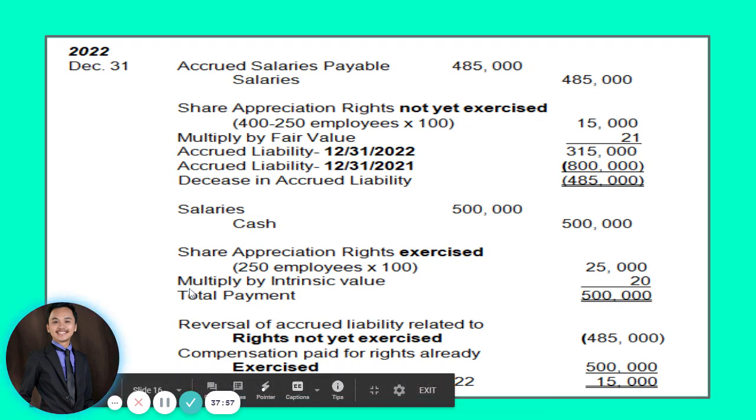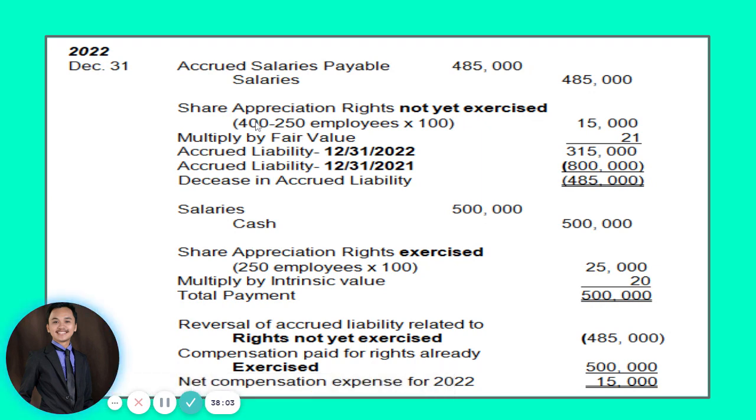Let us account for the fair value of share options on December 31, 2022. Last 2021, there were 100 who left. Therefore, of the remaining employees, 100 exercised their share options or share appreciation rights, so this time there are only 400 left. Then 400 minus 250 employees who also exercised in 2022 means 150 have not exercised. So 150 times 100 gives 15,000 share appreciation rights outstanding.